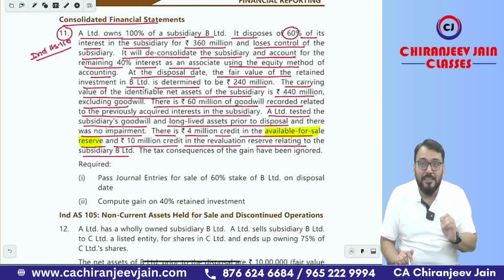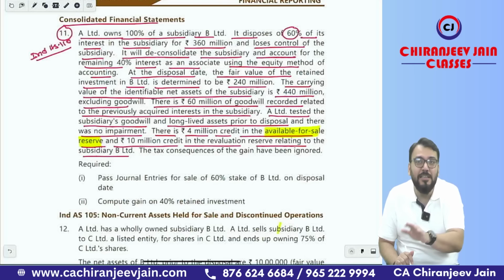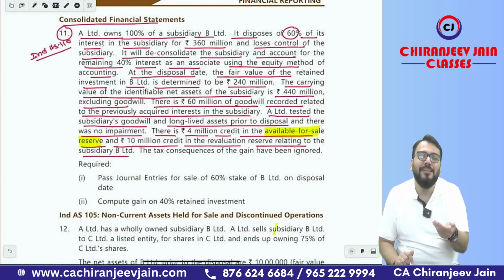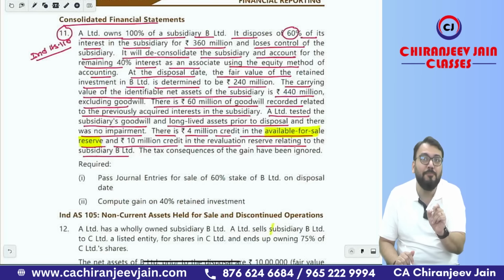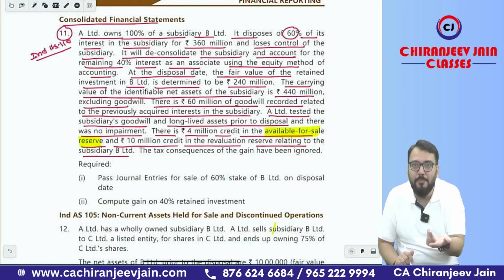Any gain or loss on that particular investment will be accumulated in a separate component of equity, which can be known as the available for sale reserve. In our class we have used the term FVOCI reserve. It can be called available for sale reserve.